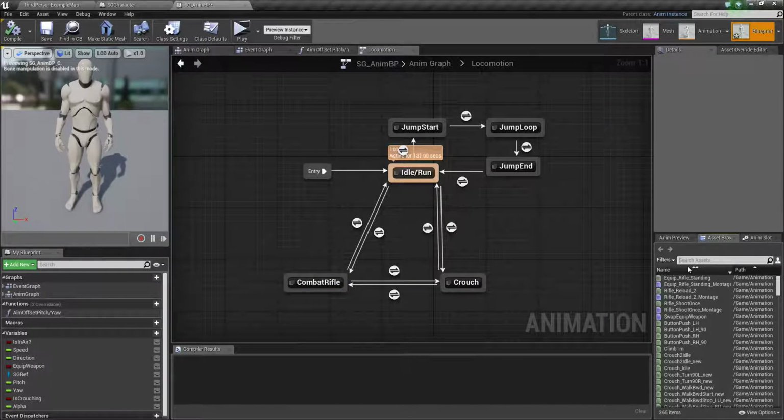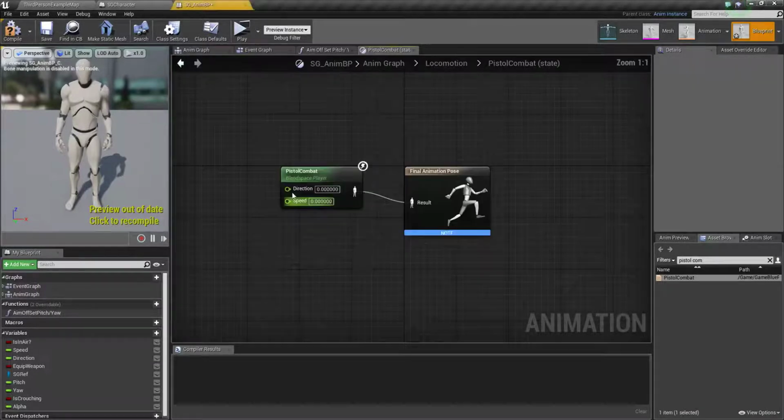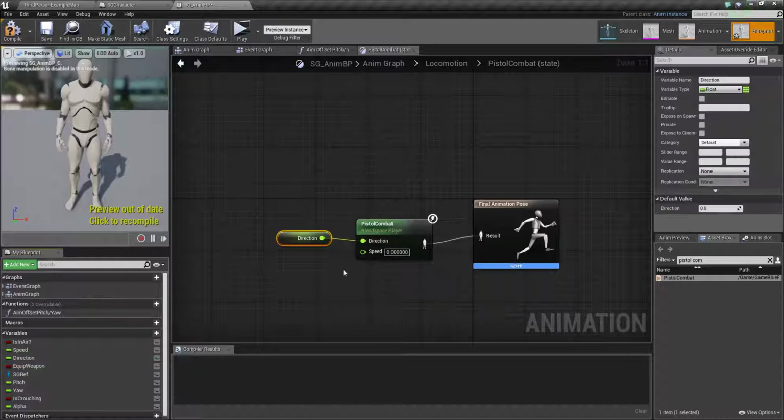So where is pistol? Just type pistol combat, throw it over here, put it like this, and open it, and we need both direction and speed.